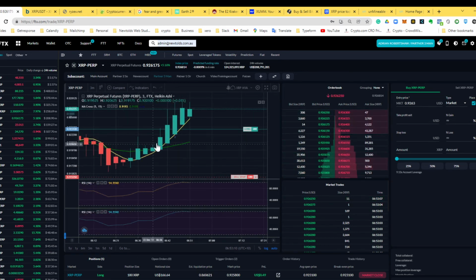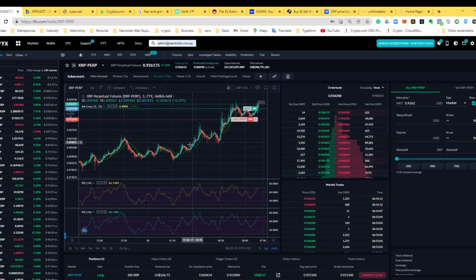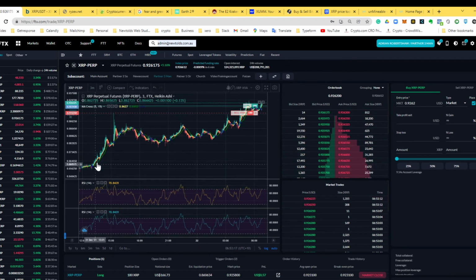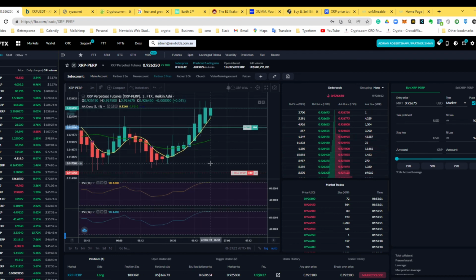We've just got a really nice run of greens at the moment. You can sort of see these patterns. We're hoping for something like this, a nice run all the way up. That went from 85 up to 89. If we can get a nice run for that, we're going to make some good profit.